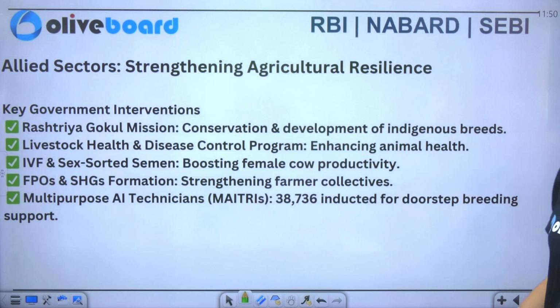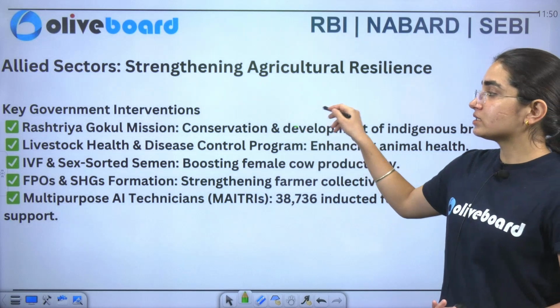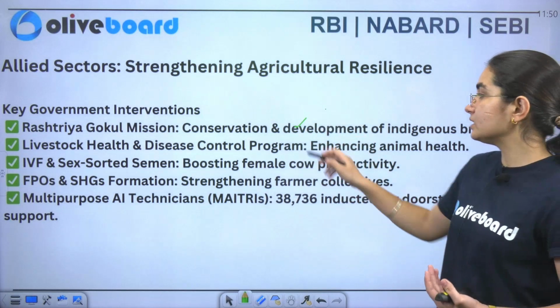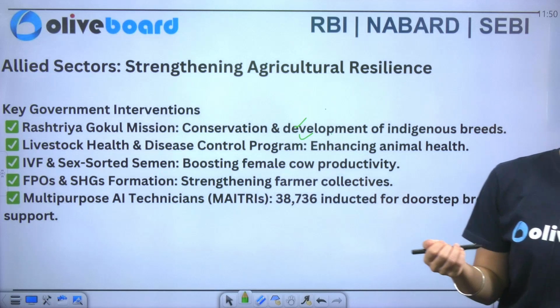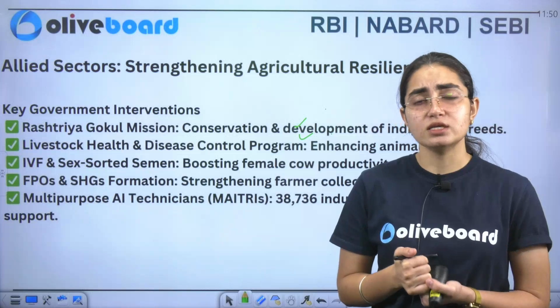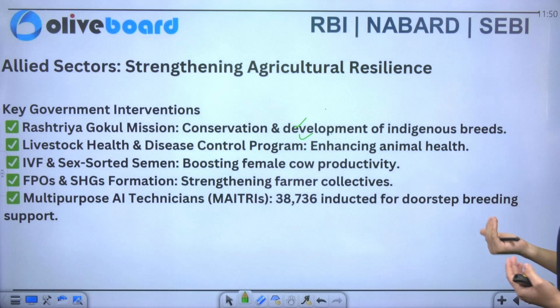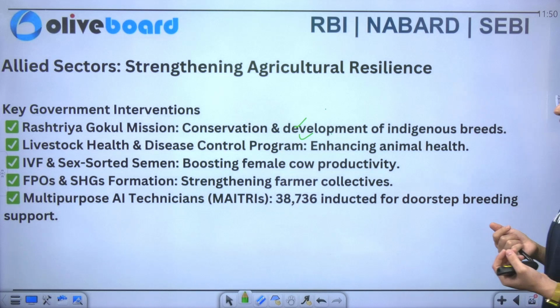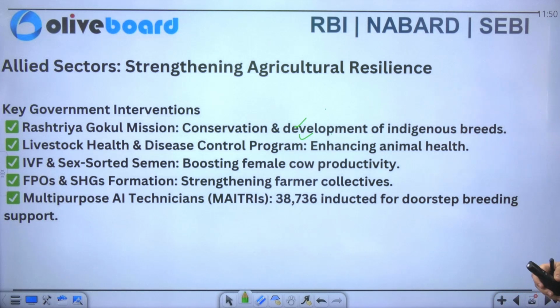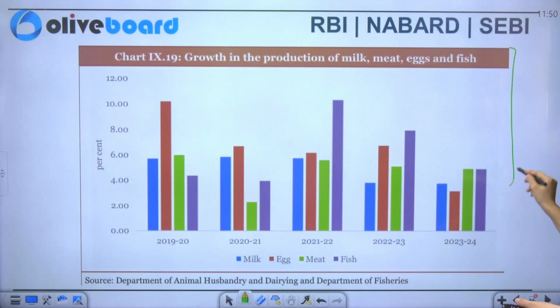So for the betterment of livestock and your milk production, you have the Gokul Mission. Similarly, you have the livestock health and disease control program, because if you want to increase your livestock sector and your milk production, of course it is very necessary that you take care of the health of your livestock. IVF and sex sorted semen is also one of the initiatives. FPOs and self-help groups formation is another initiative, and you have Maitris also, which are multi-purpose AI technicians, providing doorstep breeding support to each and every person, specifically focusing more on the rural areas.